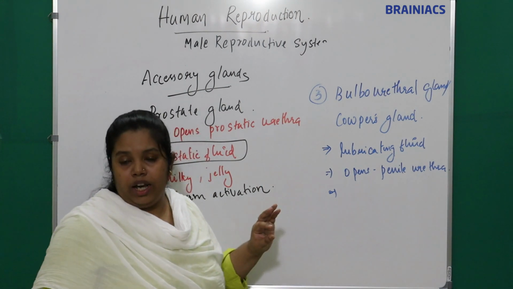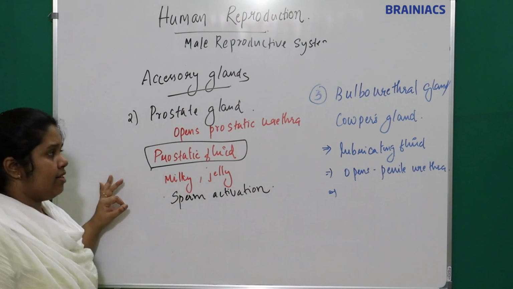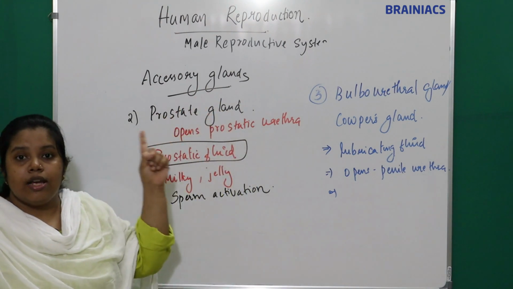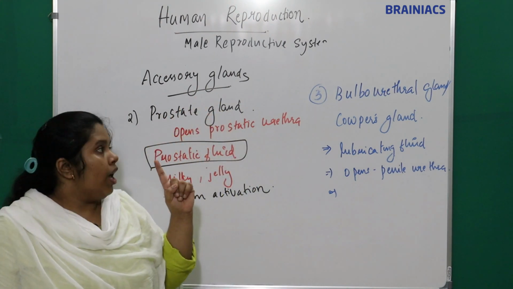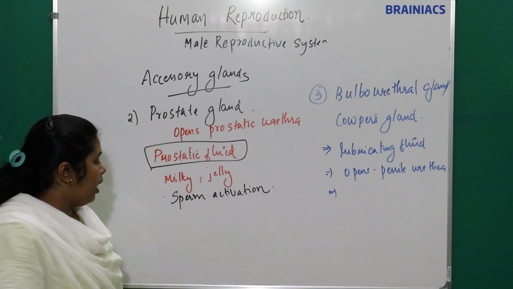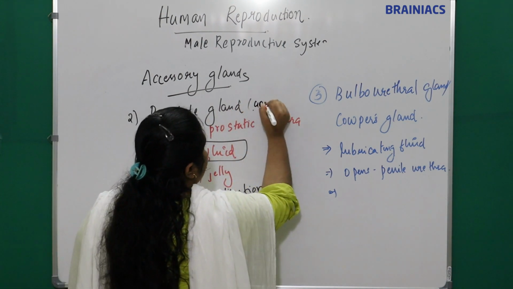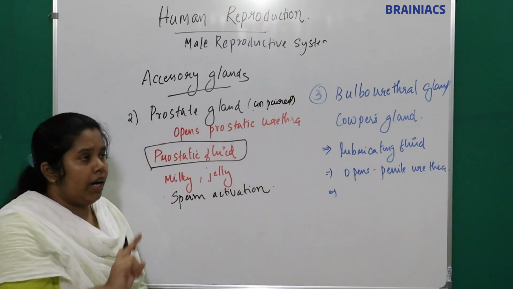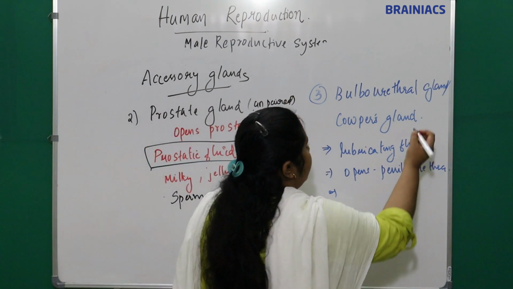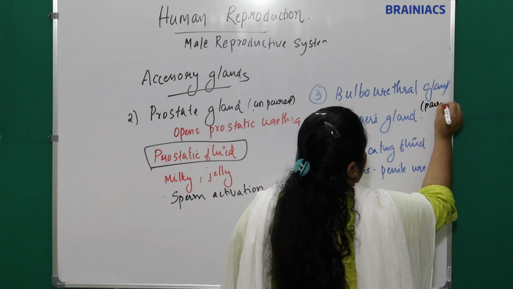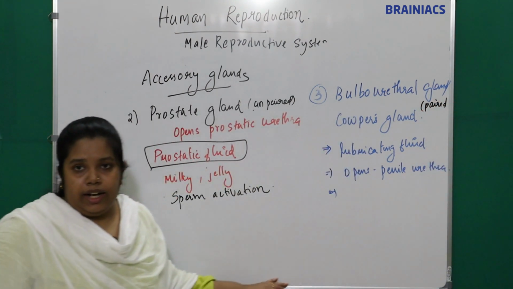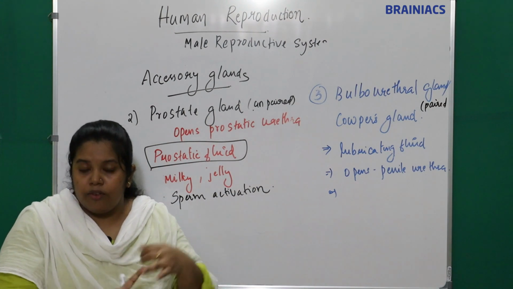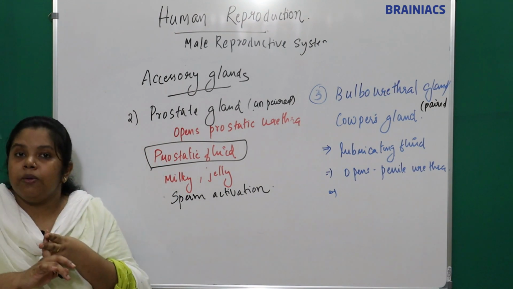Understand the three glands? So what are the three glands? We have the seminal vesicle, the prostate gland, and the bulbourethral gland. The prostate gland is an unpaired gland because it is single in number, only one, not paired. But the bulbourethral gland is a paired gland. So seminal vesicle and bulbourethral gland are paired glands, whereas the prostate gland is an unpaired gland.